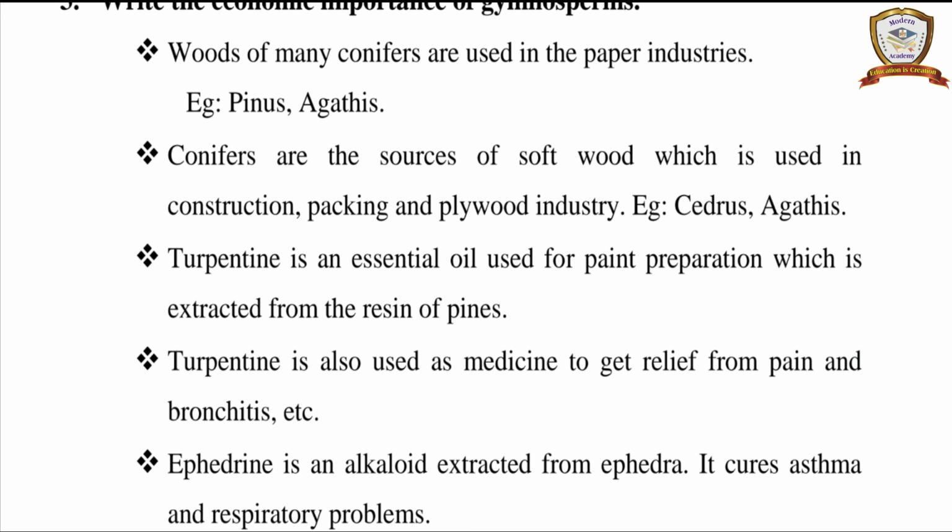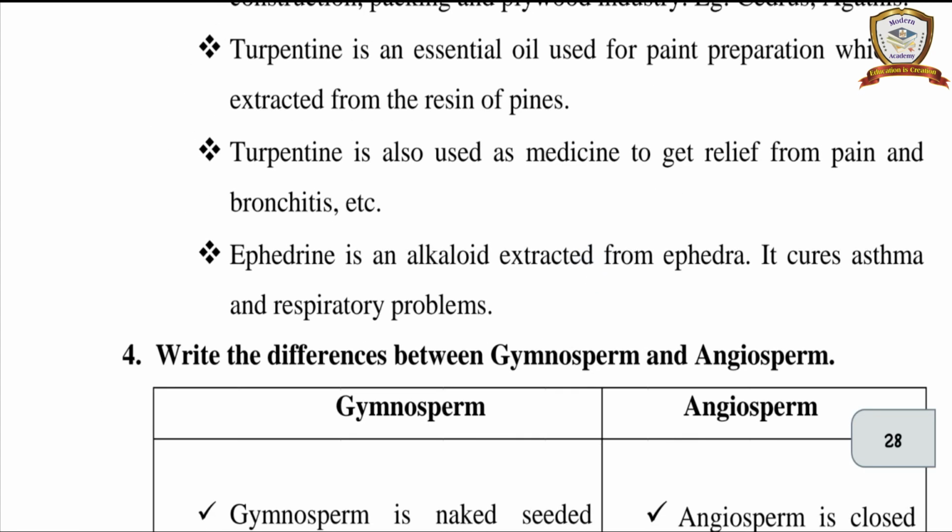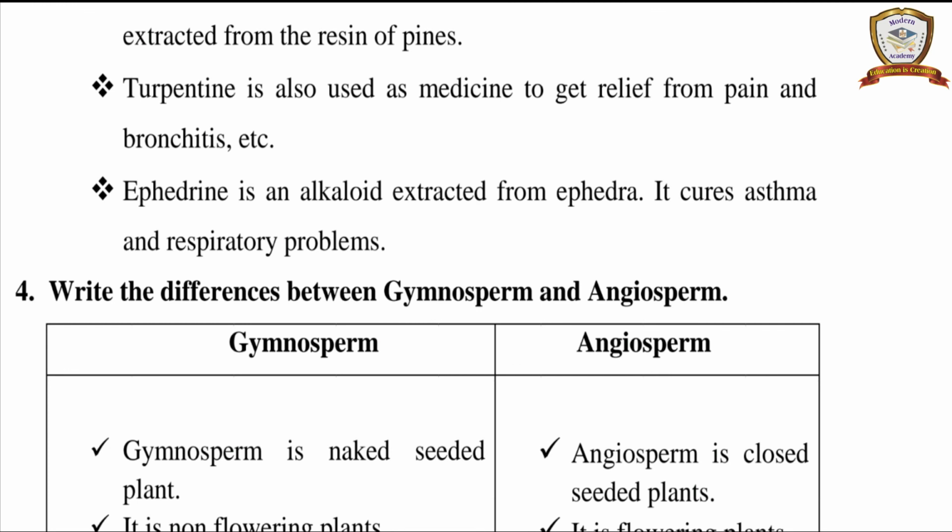Turpentine is an essential oil used for paint preparation, which is extracted from the resin of pines. Turpentine is also used as medicine to get relief from pain and bronchitis. Ephedrine is an alkaloid extracted from Ephedra. It cures asthma and respiratory problems.